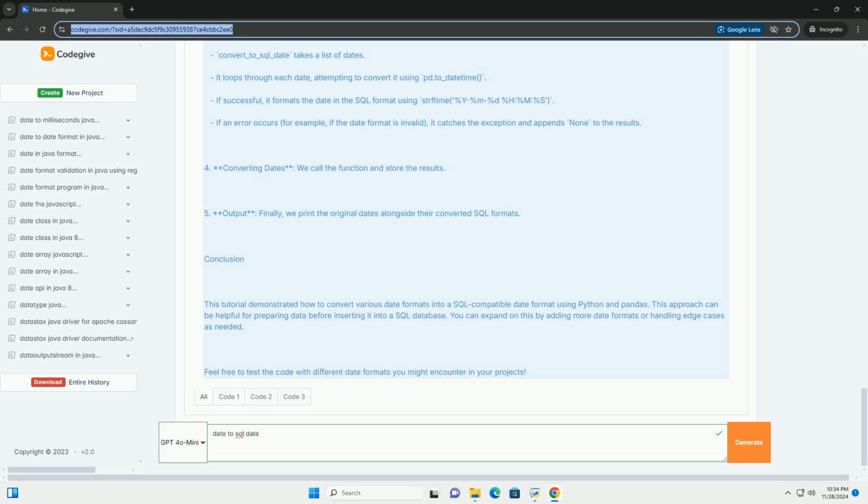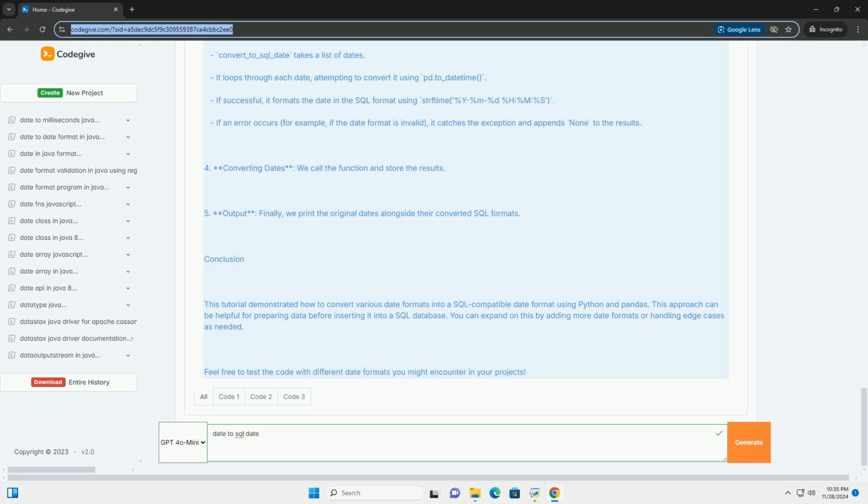Step 1. Understanding date formats. Before we start with the code, let's understand some common date formats that you might encounter. 1. dd/mm/yyyy, example 25/12/2023. 2. mm-dd-yyyy, example December 25, 2023. 3. Month dd, yyyy, example December 25, 2023. 4. Unix timestamp, example 1672531199.